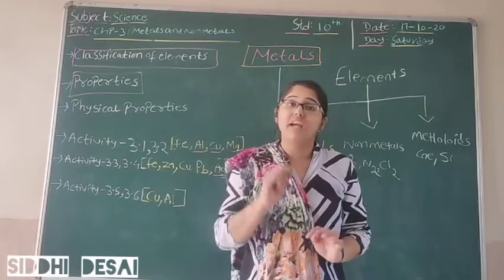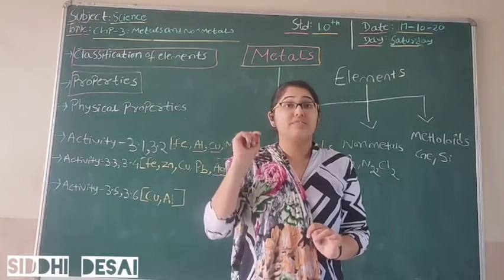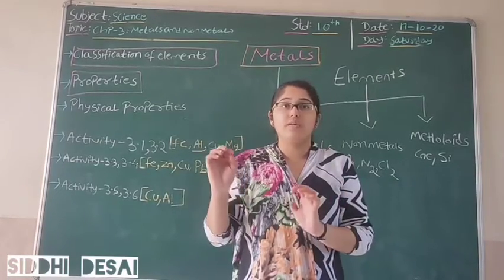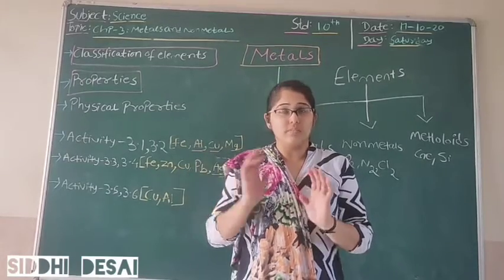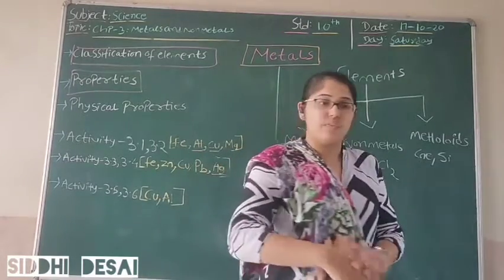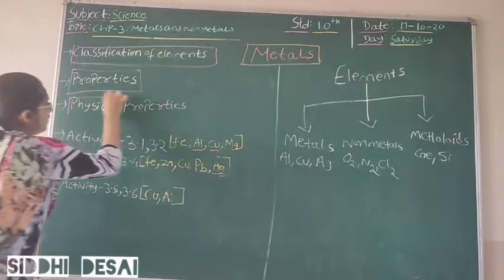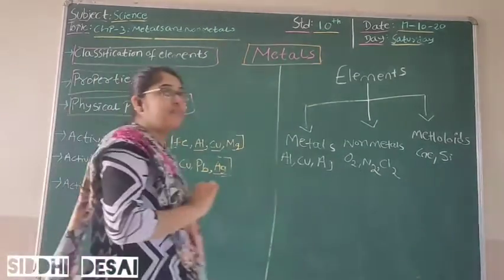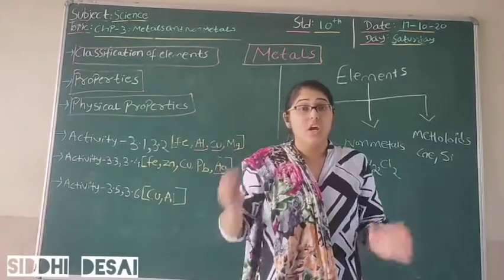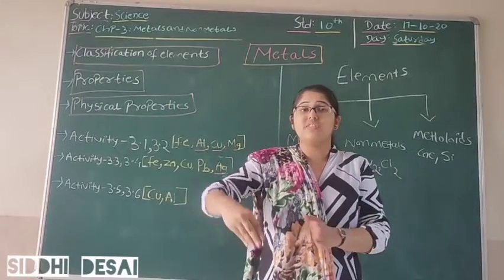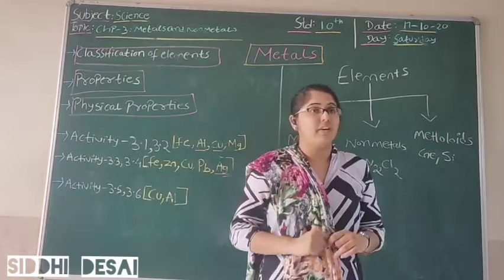In that, we are going to see first the physical properties of metals, and we are going to see these properties with the help of activities.